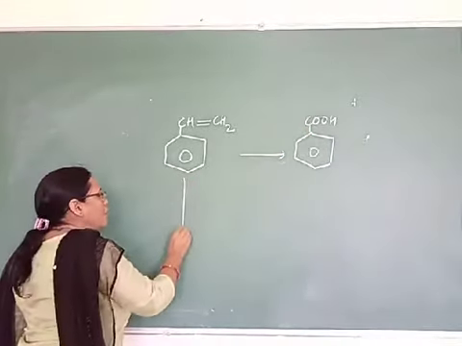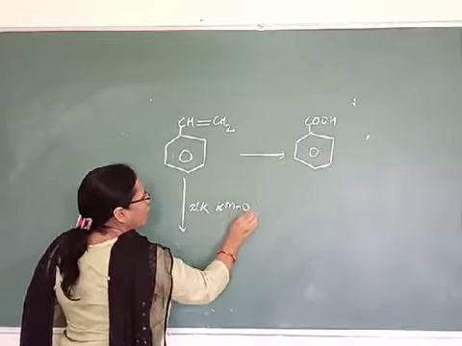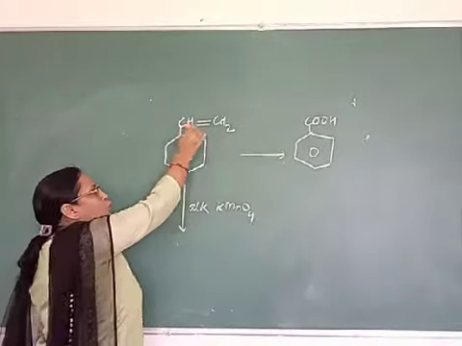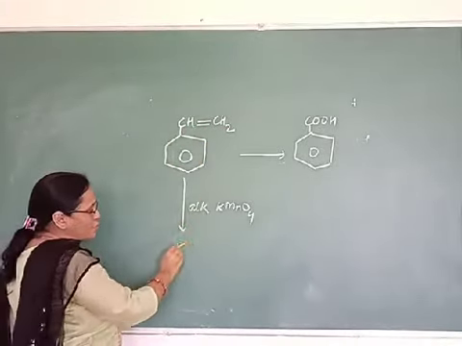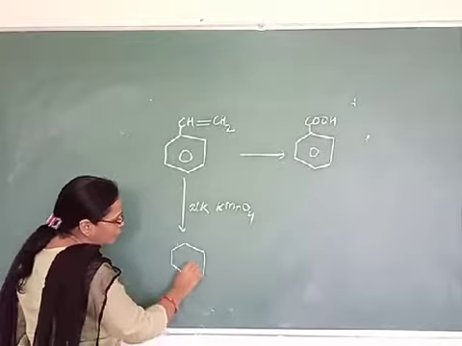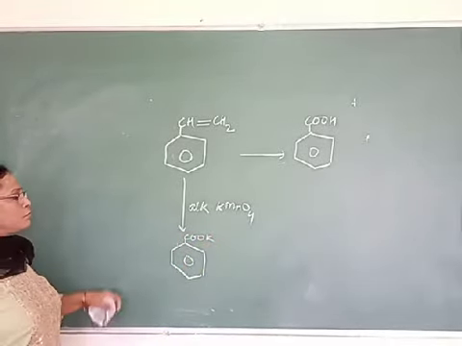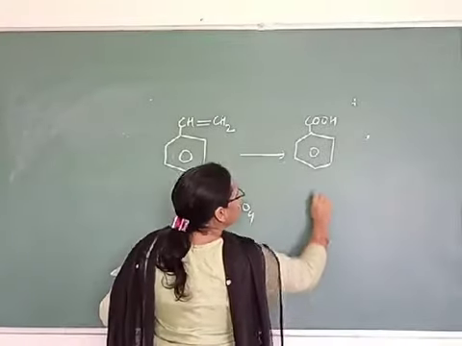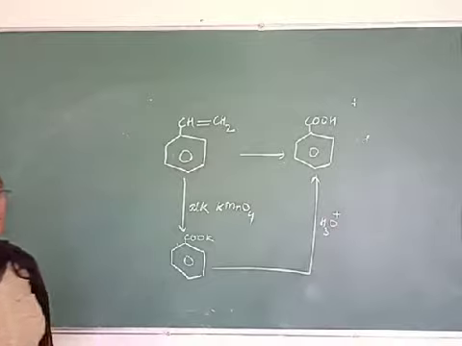So same, treat it with alkaline KMnO4, and whatever the length of the carbon chain, 2 carbons, 3 carbons, 4 carbons, it will be converted to the carboxylic group. Then do its hydrolysis. You will get benzoic acid.